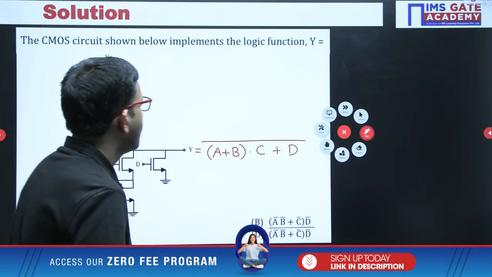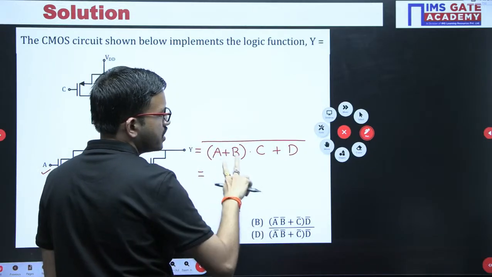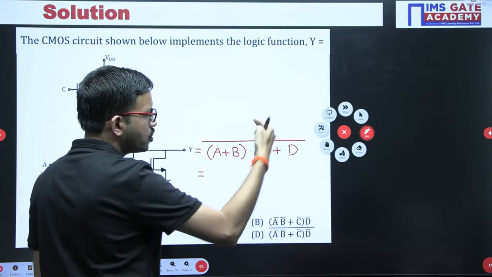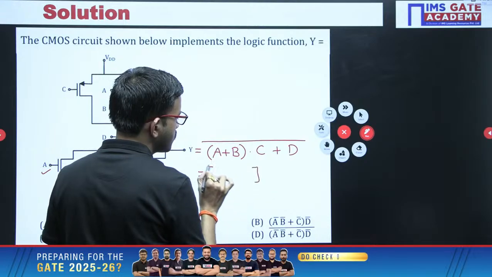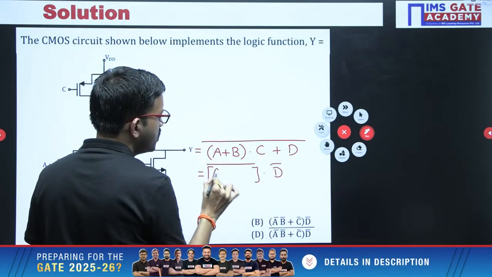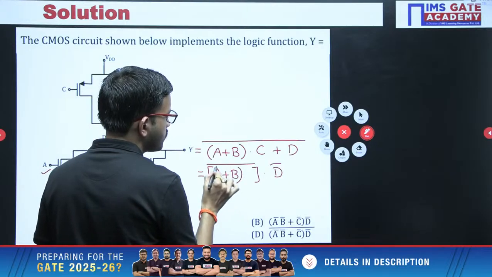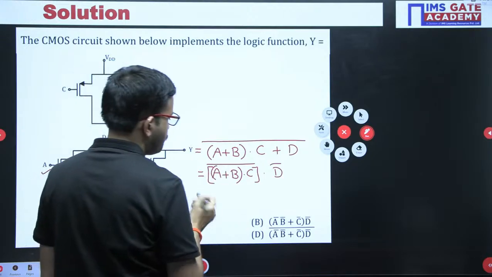Now after this, you can apply De Morgan's law, x1 plus x2 whole bar. That means first term complement, second term complement. Here first term is what? A plus B into C. Once again you can apply De Morgan's law here.